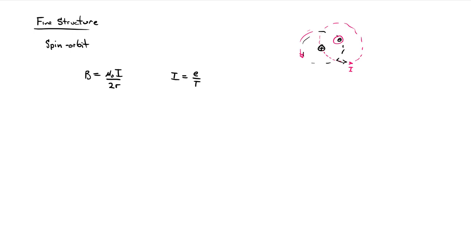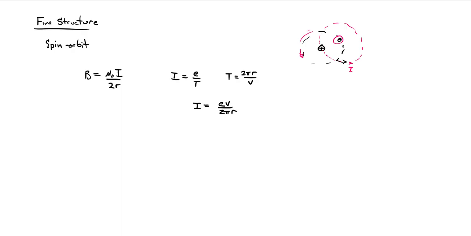So that's going to be one proton, one positive fundamental charge, divided by the period, the time it takes to go once around. And that period for uniform circular motion is just 2 pi r divided by its velocity. So putting those together, I end up with a current going around the loop of e times v over 2 pi r.